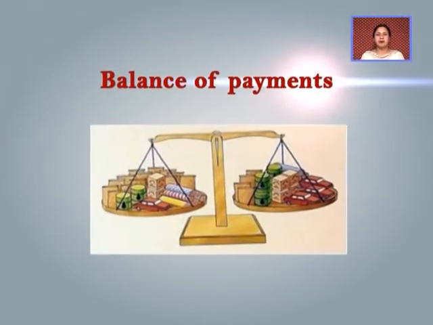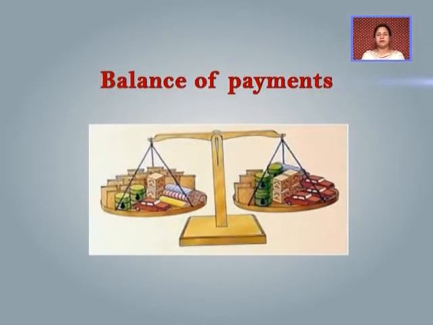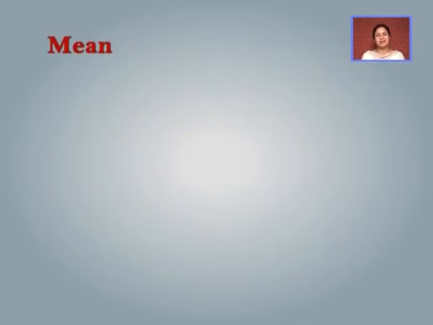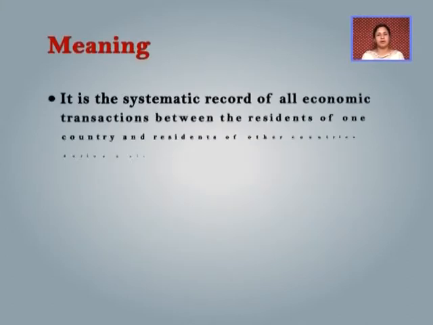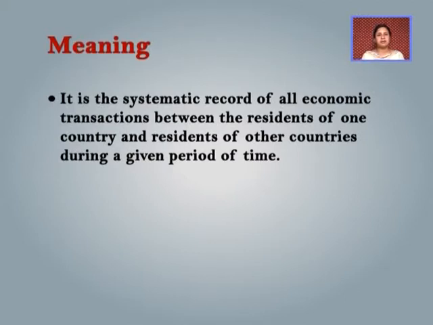Let's start with the chapter balance of payments. Balance of payments is basically a systematic record of all economic transactions between the residents of one country and the residents of others during a given period of time. After looking into the definition of the balance of payments, we can look into the components. What are the different components of the balance of payments?